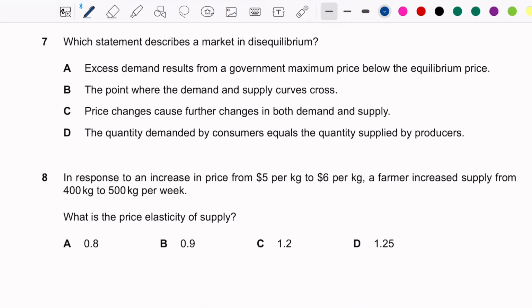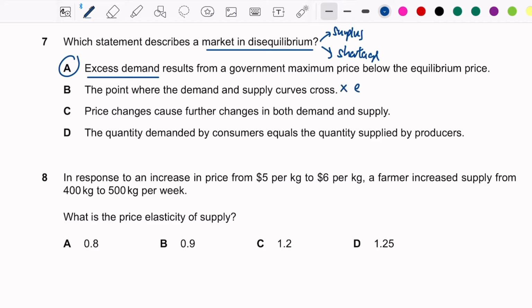Which statement describes a market in disequilibrium? Okay, so we know that when the market is in disequilibrium, there is a surplus or shortage. Excess demand results from a government maximum price below the equilibrium price. Yes, excess demand means shortage. So A is the answer.